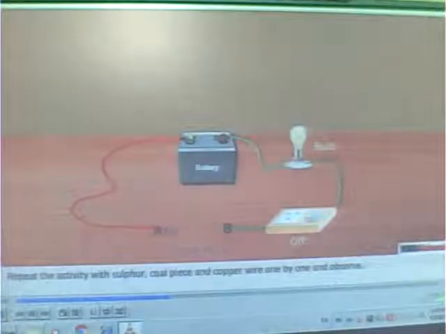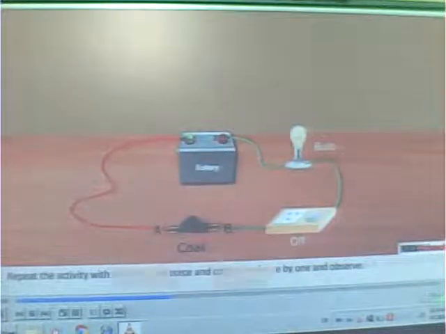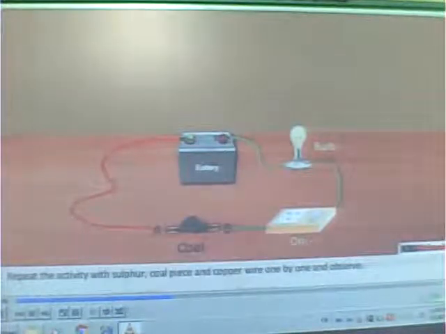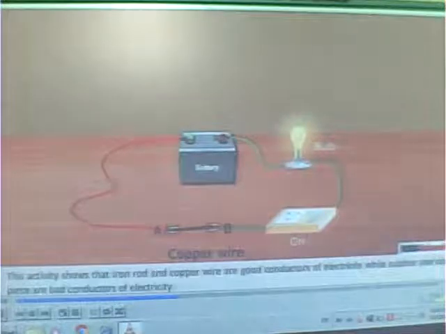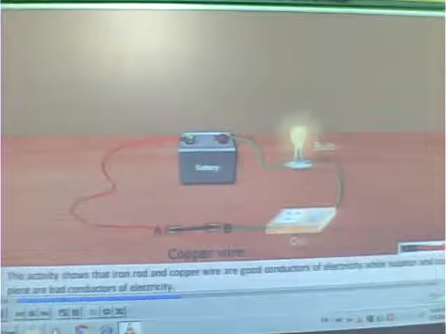Repeat the activity with sulfur, coal piece, and copper wire one by one and observe. You will observe that in case of sulfur and coal piece, the bulb does not glow, while in case of copper wire, it glows. This activity shows that iron rod and copper wire are good conductors of electricity, while sulfur and coal piece are bad conductors of electricity.